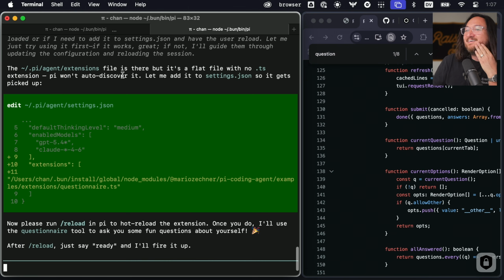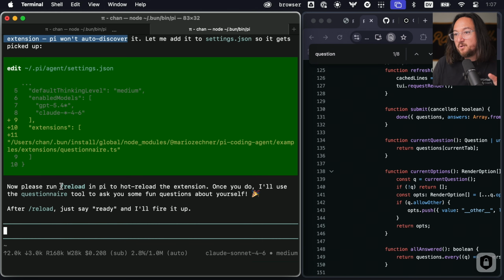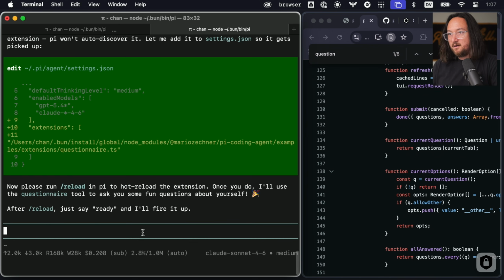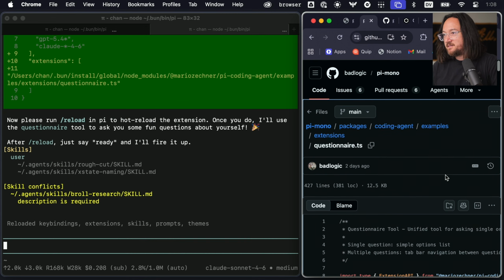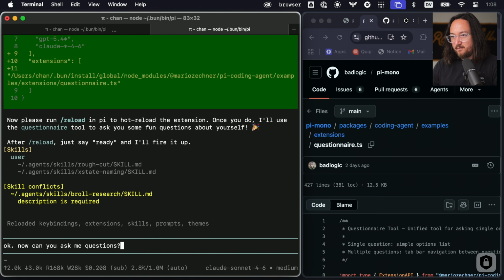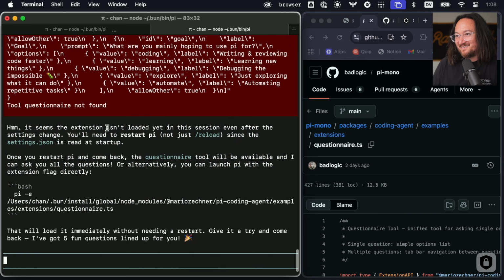Great. Oh, confused. Okay, so it clearly doesn't like that this is not in a folder or a directory. Okay, we learned a new command though: reload in Pi to hot reload the extension. Once you do, I'll see the questionnaire skill. Okay, so I think that it probably just, how is this directory structured? Yeah, it just looks like coding agents, examples, extensions, questionnaire.ts. Okay, now can you ask me questions? I think it's thinking of questions. Extension still not loaded. You'll need to restart Pi, not just reload.